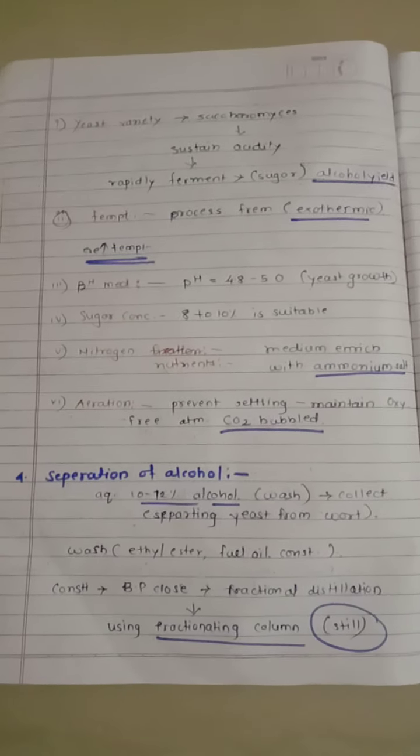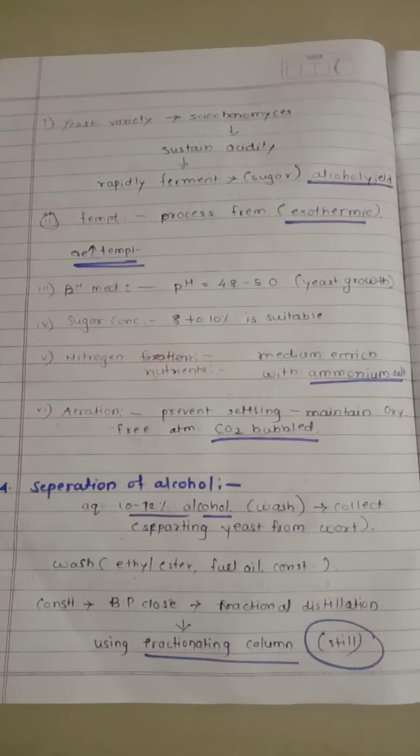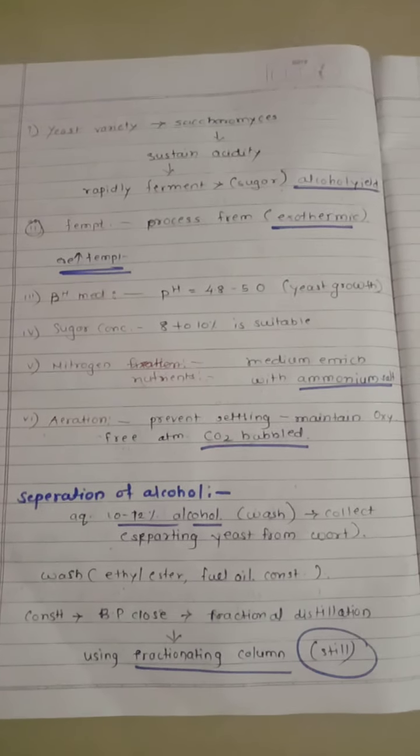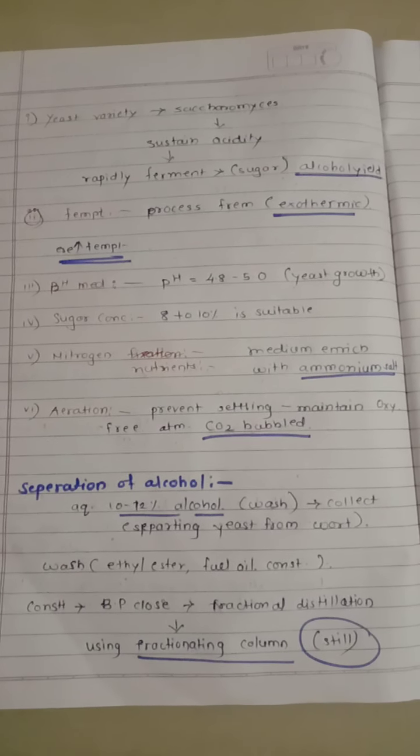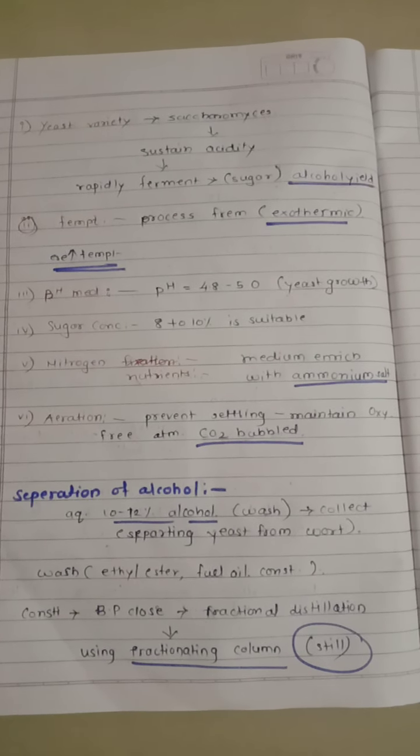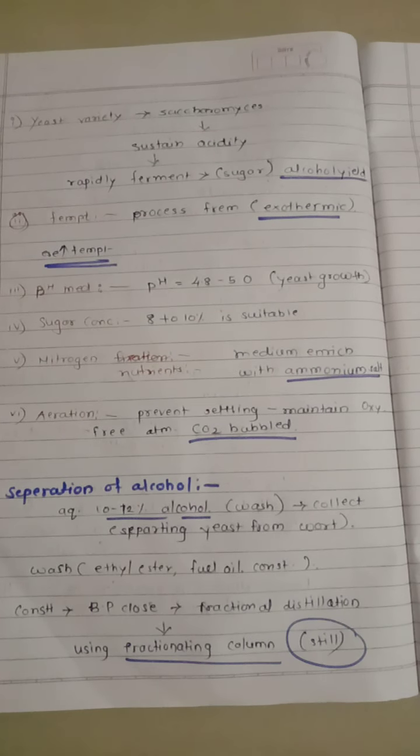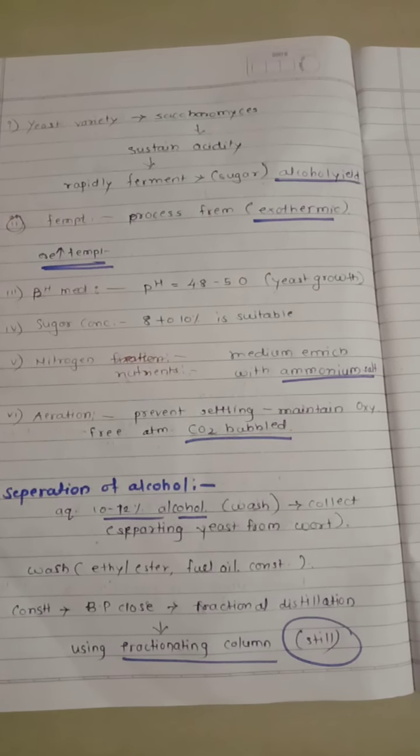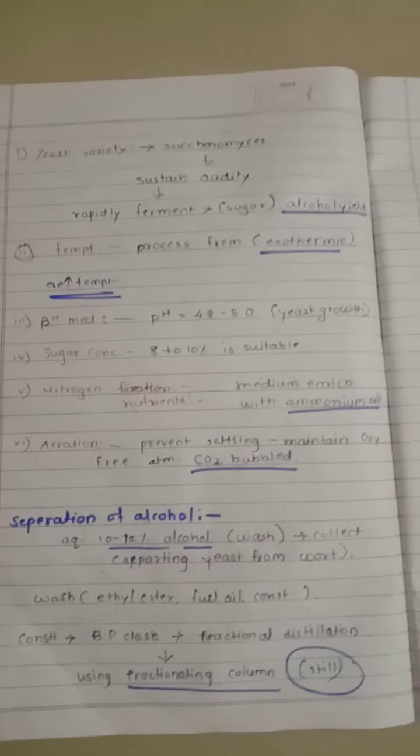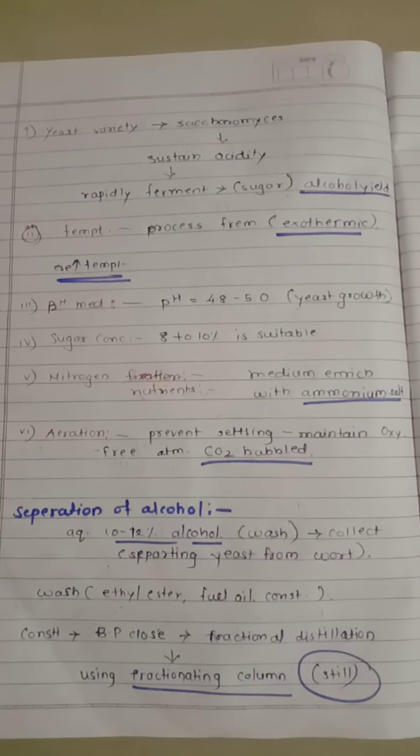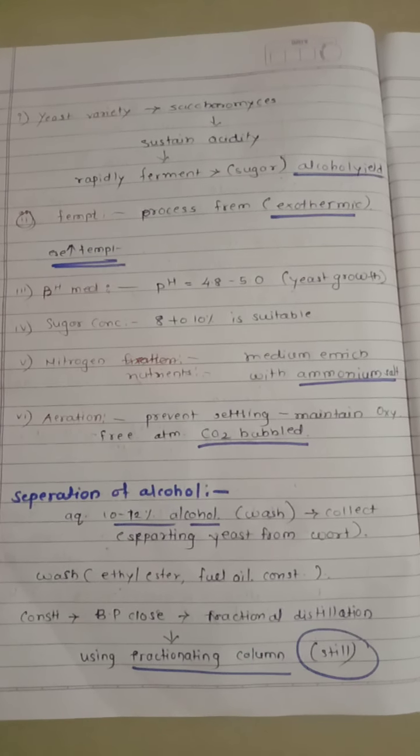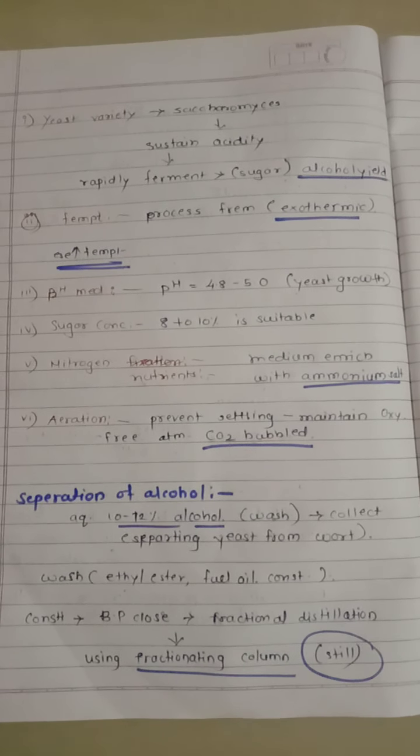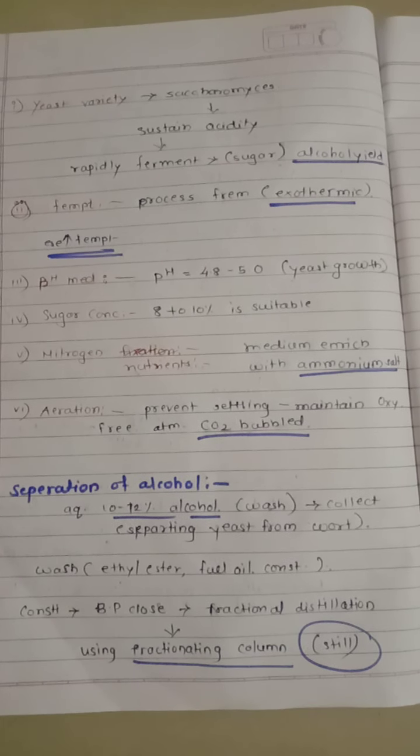The second one is the yeast variety. Remember, the second one is the yeast variety, that is Saccharomyces, which sustains the acidity. It means rapid fermentation of sugar takes place, and we get the maximum percentage of alcohol yield. Remember, it sustains acidity and we get the alcohol yield. The next one is temperature. The fermentation process is an exothermic process and because of that the temperature increases.